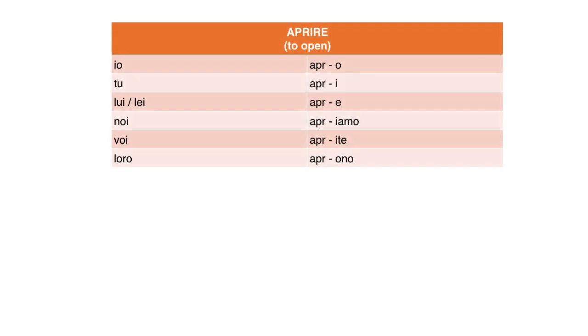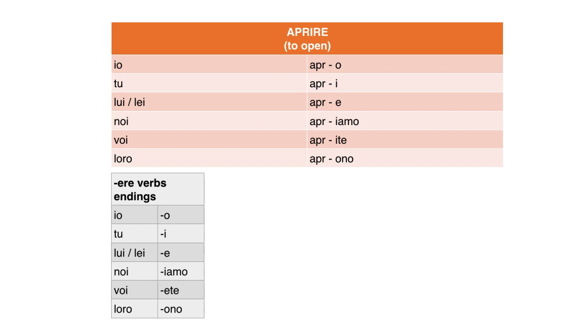Today we're going to do ire verbs. A quick look at this will show you that this is simply more of the same. Exactly the same method. Aprire means to open. And what I did was only get rid of the last three letters of the infinitive, in this case, ire, right? I'm left with apr, which is the stem. I write that stem throughout and then I add some endings. Let's look at those endings for a second.